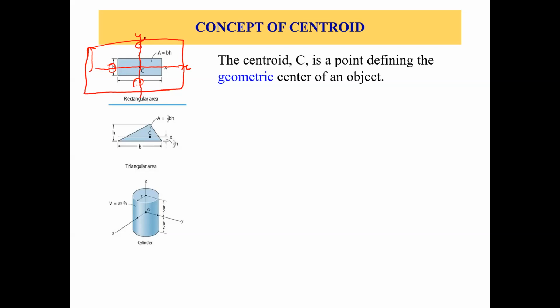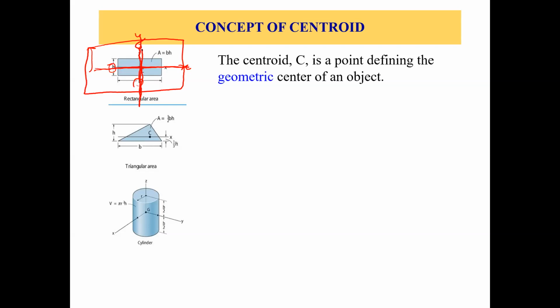An axis of symmetry divides the cross section into two equal parts. So this line is dividing this cross-section into two equal parts, right? And similarly, this vertical line also divides this rectangular cross-section into two equal parts, right? So it has two axes of symmetry, okay?